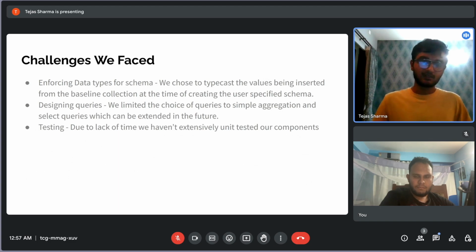So we decided to keep the choice very limited so that it would be easier to handle these queries in the backend. We decided to keep only simple aggregation and selection queries, and this can be extended in the future as well. Due to the lack of time, we haven't extensively unit tested each component. So that is also another challenge that we have faced because of the lack of time. We will work on this as a future aspect.